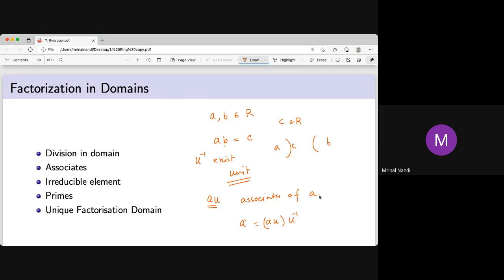So in Z, this is interesting: 2 into 3 equal to 6. But in Q, 2 into 3 equal to 6 is not so interesting because 2 and 3 both have an inverse in Q. So in Q, this division, this quotient, is not really there. You can do it, but it is not interesting. In a field, it is not interesting at all because every element other than 0 is an associate of each other.